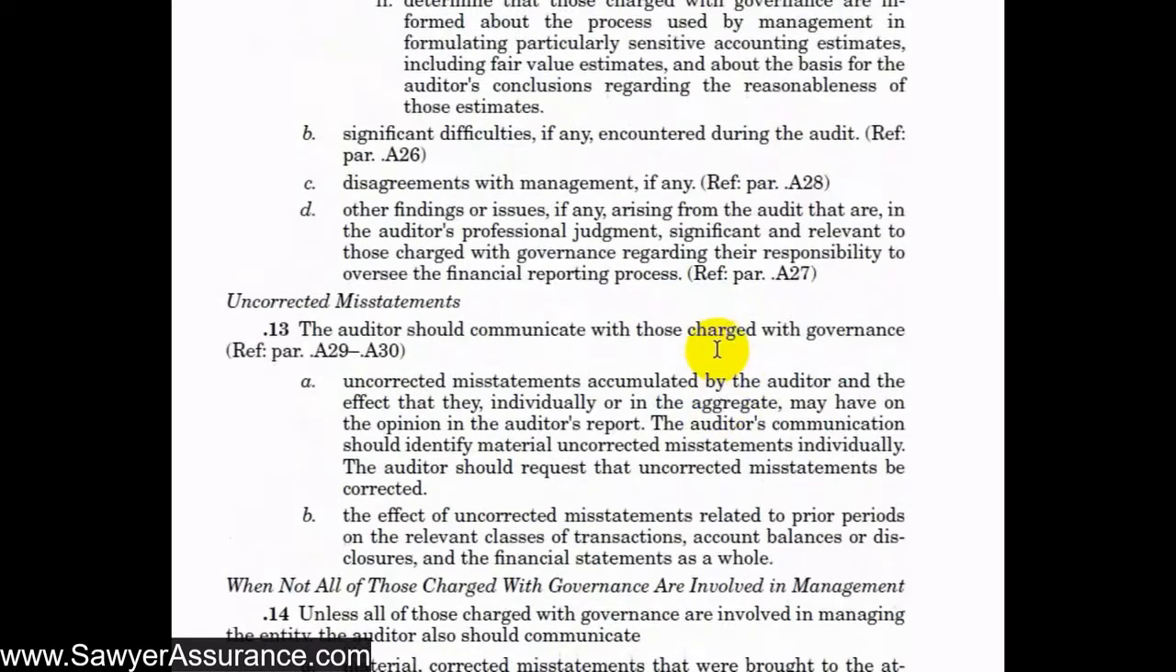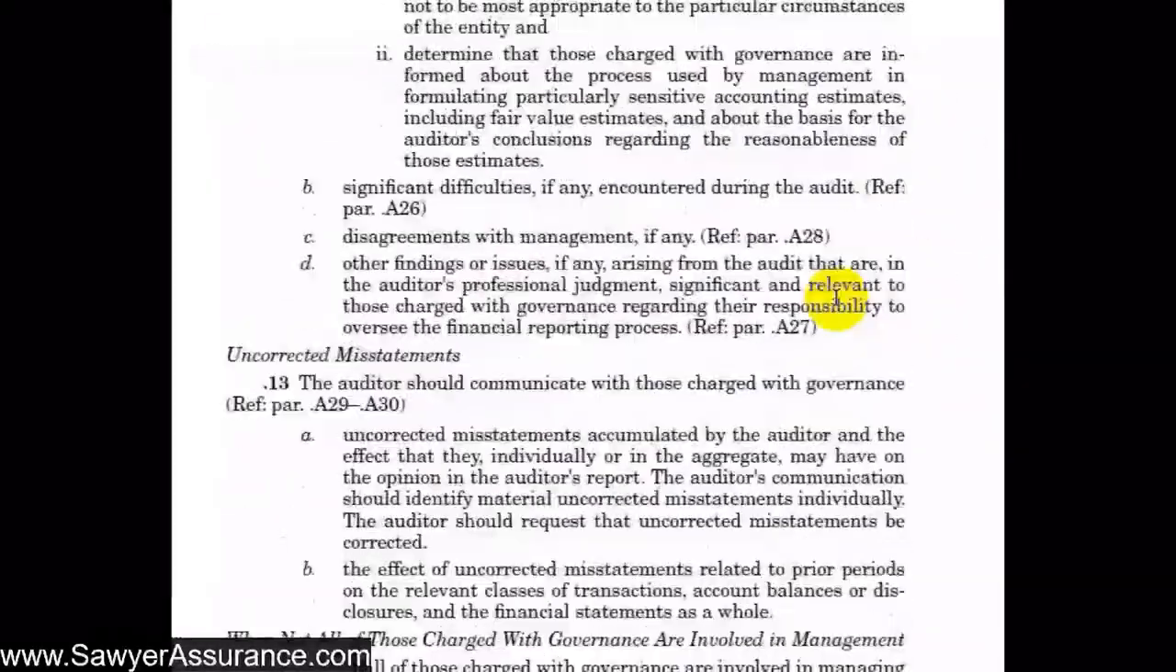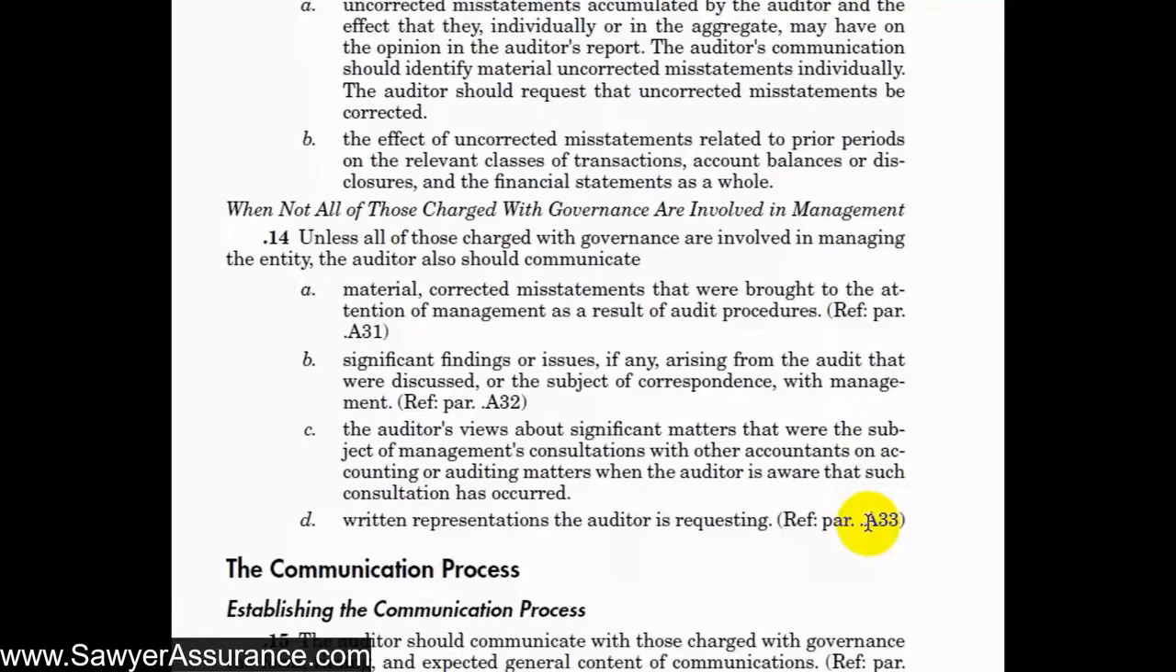And so we've got a lot of explanatory material about this here. It starts at A13 and goes through A33. So let's go through those sections now.